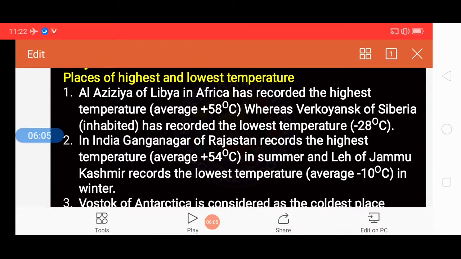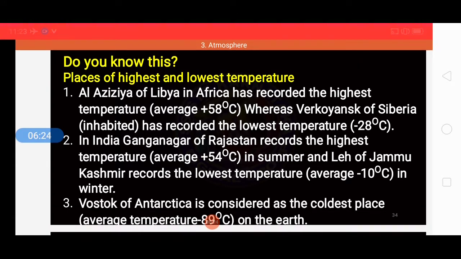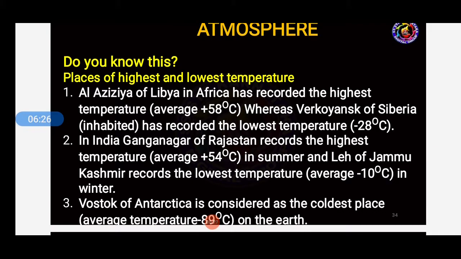Got it, students? These are the places which have the highest temperature, that is Al Azizia of Libya, where the temperature was about average plus 58 degrees Celsius. And if we compare with the lowest, Verkhoyansk of Siberia has recorded the lowest temperature, minus 28 degrees Celsius. So in India, Ganganagar of Rajasthan records the highest temperature, average plus 54 degrees Celsius in summer,